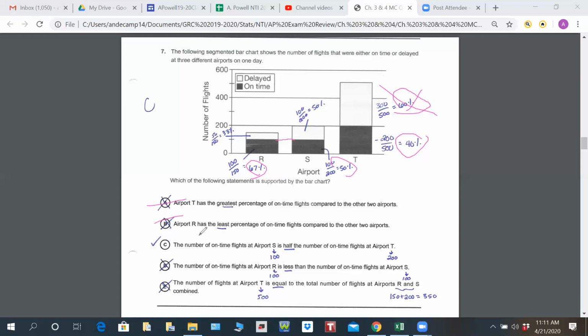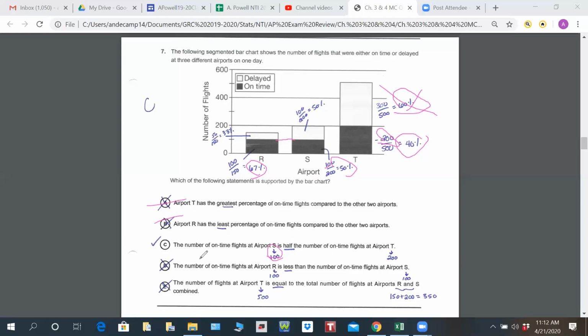Letter C says the number of on-time flights at airport S is half the number of on-time flights at airport T. So on-time flights at airport S, we said there's 100, which is right here. And at airport T, there's 200. So yeah, absolutely, 100 is half of 200. So C is looking good right now.